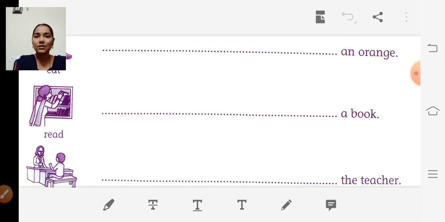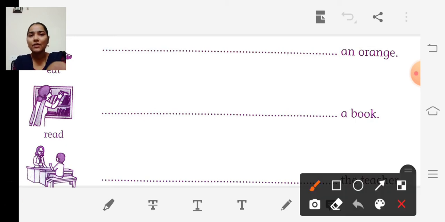So there is one girl. She is searching for some book, isn't it? And they have given the word read. So what we have to write? She is going to read a book.